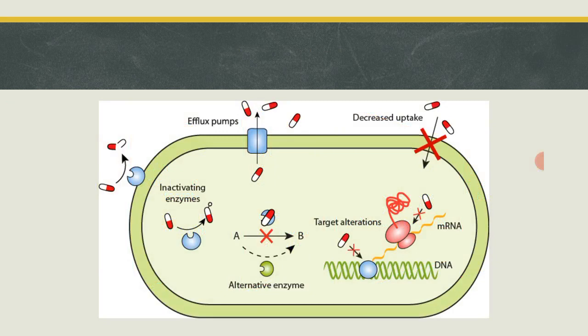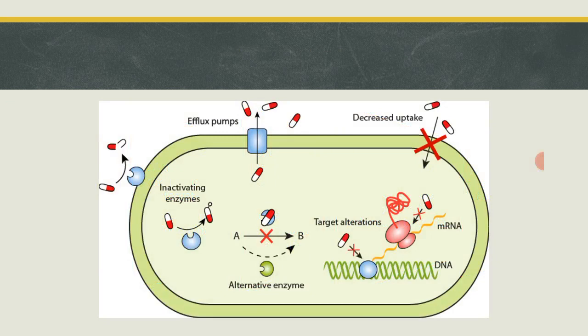If we remove the main part of something, then that thing will be of no use. In a similar way, the antibiotic will be non-effective on that bacteria or pathogen. An example is the beta lactamase strains. So this is the third mechanism, the inactivating enzymes.